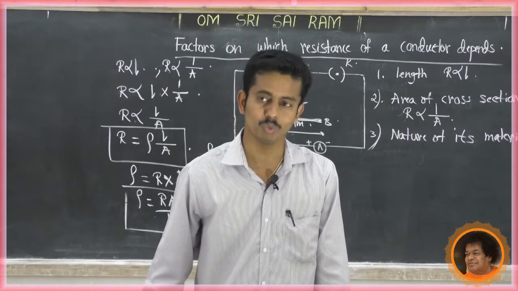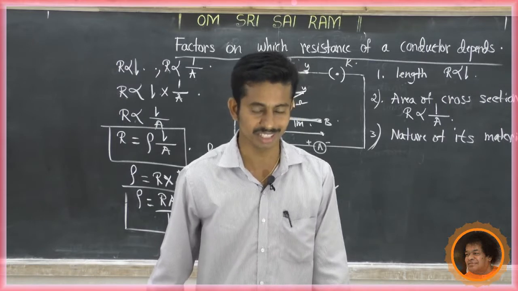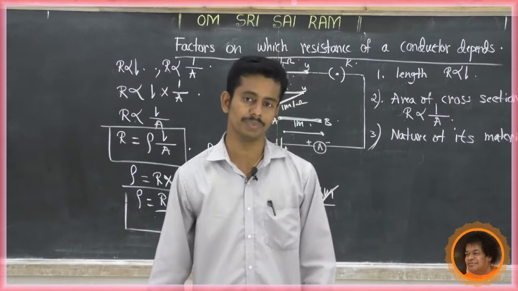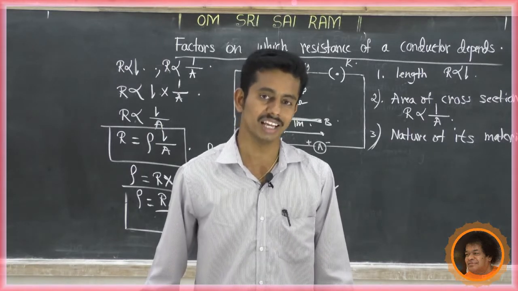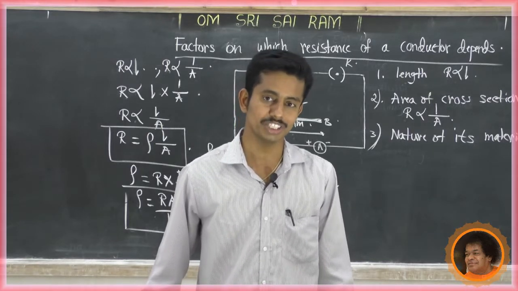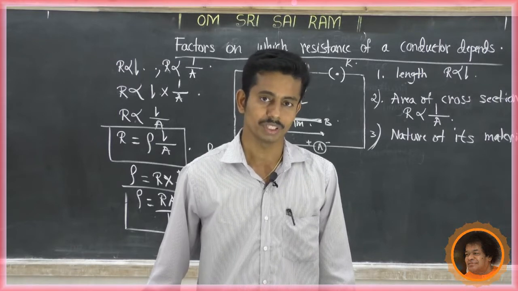Very important question. Why are alloys used in electrical heating devices? Because the resistivity of alloys is higher than that of its constituent metals. Therefore, the alloys are used.